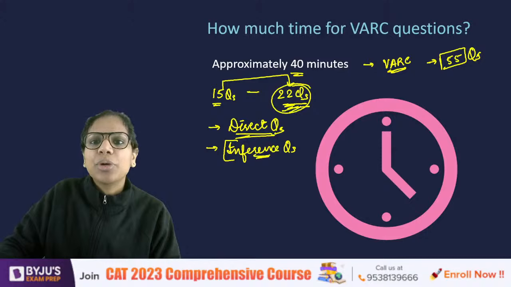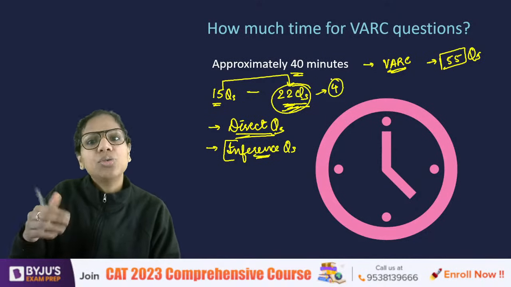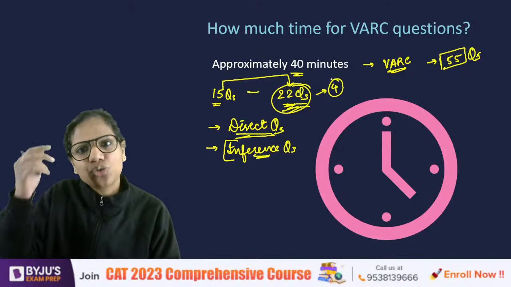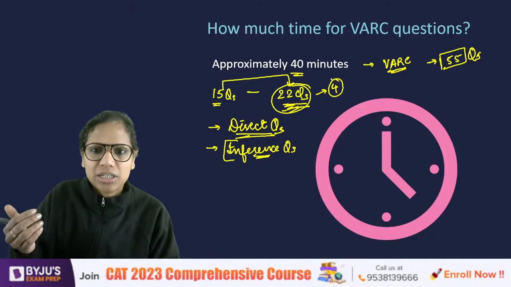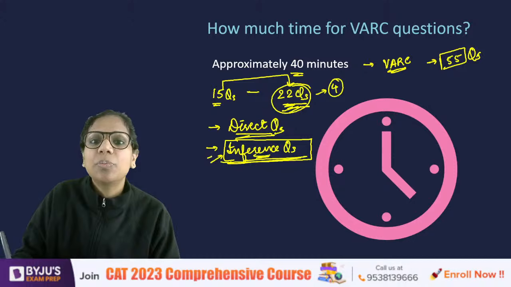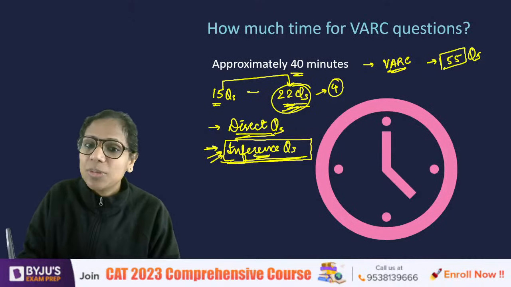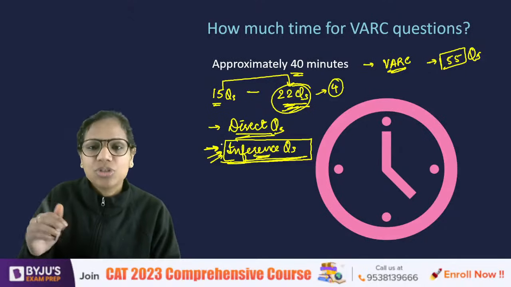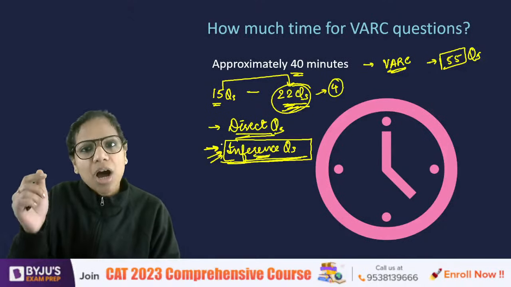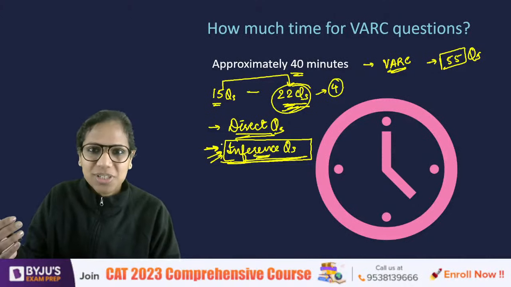If, let's say, out of 22 questions, there are 4 or 5 difficult questions, you can choose to mark them randomly, just narrow down to 2 options, mark something and proceed. So you don't have to be stuck in these questions. In a couple of these questions, you may get stuck because 2 to 3 inference questions may be difficult. But don't get stuck. If you've narrowed down to 2 options and you're not able to proceed further, mark one and proceed. You can do this for 2 to 3 questions, not for all the questions.